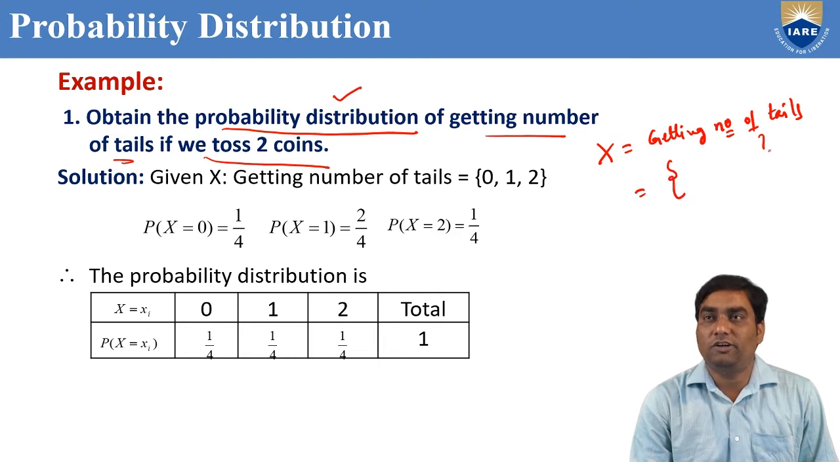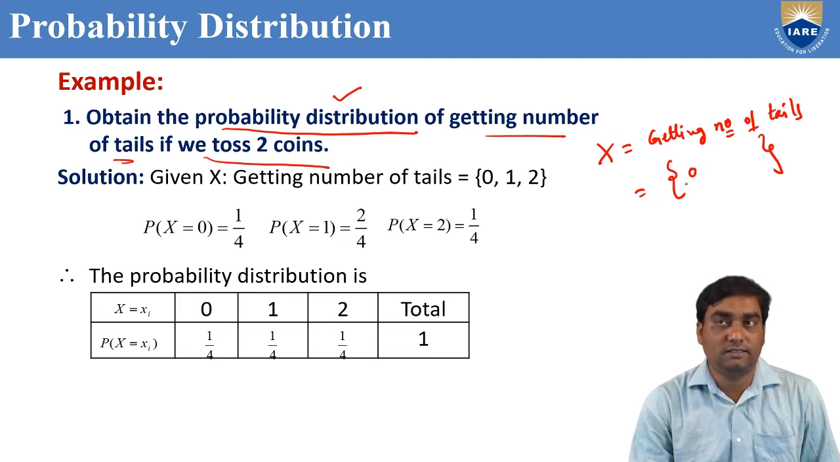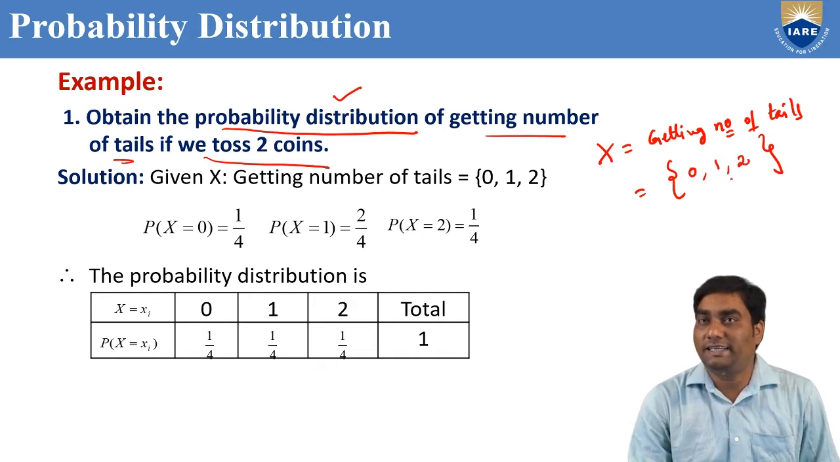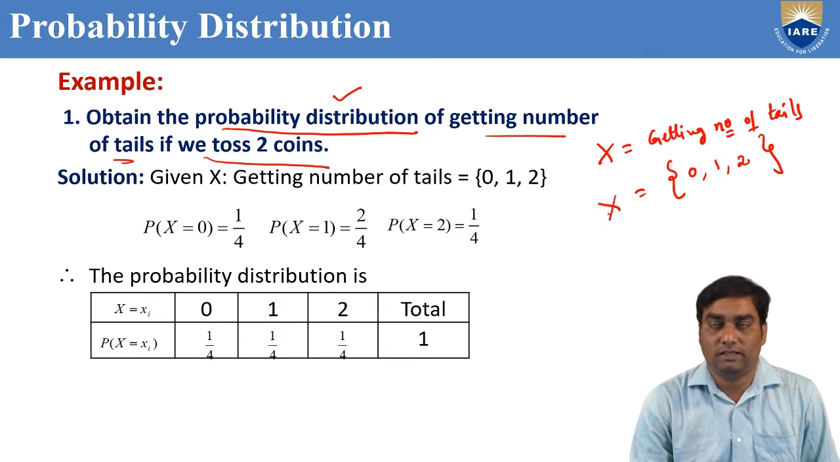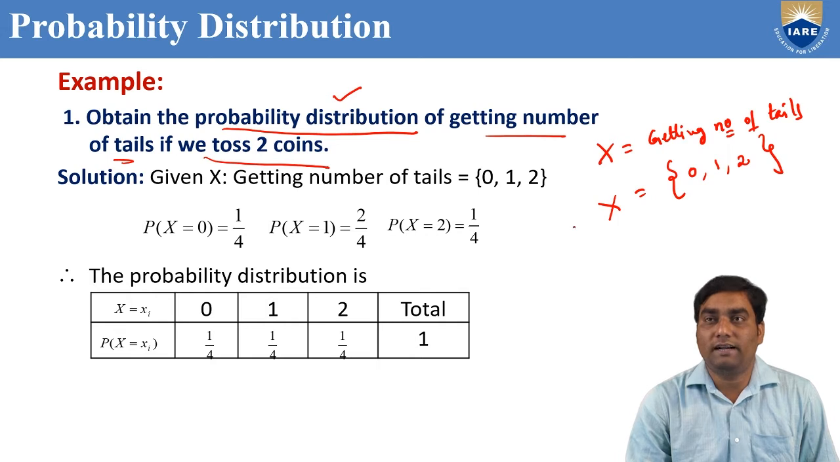Tell me, if we toss 2 coins, what are the possibilities of getting number of tails? Either it may be 0 tails, one option, or only 1 tail, second option, or 2 tails. We cannot get 3 tails because there are only 2 coins. So this is the random variable, capital X. Then we can find out the probability distribution for this random variable. Probability distribution is nothing but P of X equal to Xi, where Xi is 0, 1, 2.